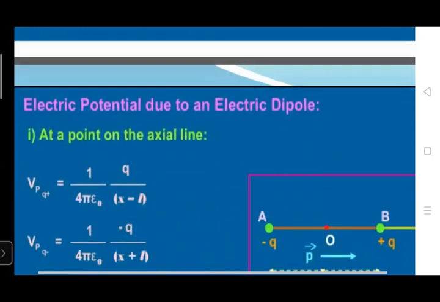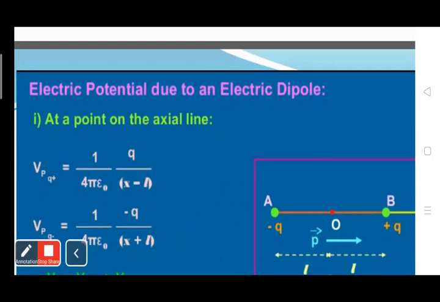Okay, so the next topic is electric potential due to a dipole. We have already discussed the topic of electric dipole. What is an electric dipole? An electric dipole is a system of two equal and opposite charges kept at a fixed position.